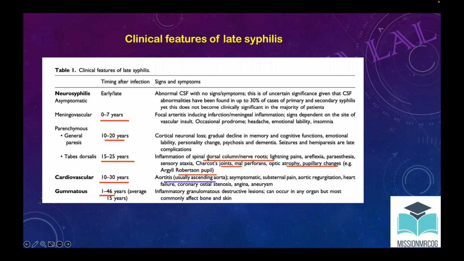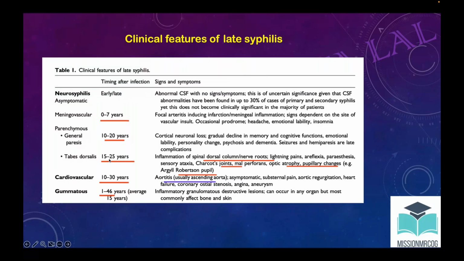Apart from this, it causes Robertson pupil. So involvement of the spinal cord dorsal column and Robertson pupil would be keywords from which you sometimes get questions. These are the features of tabes dorsalis that occur 15 to 25 years later.